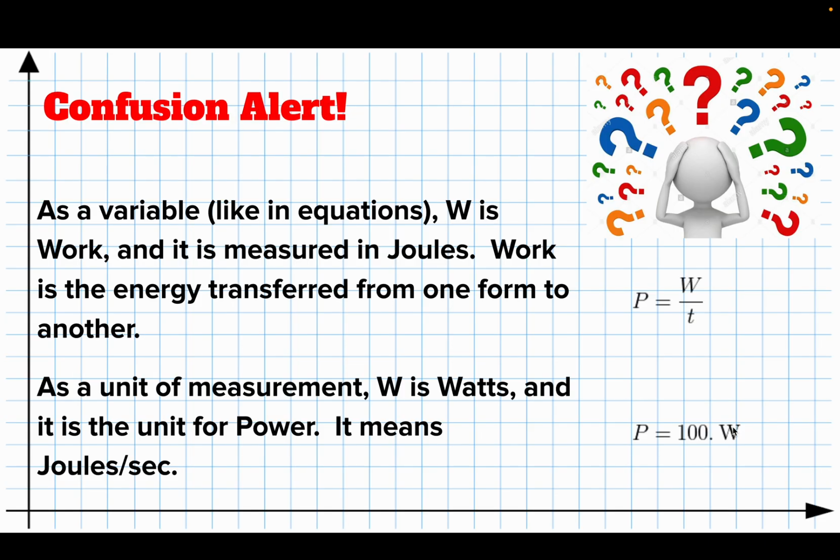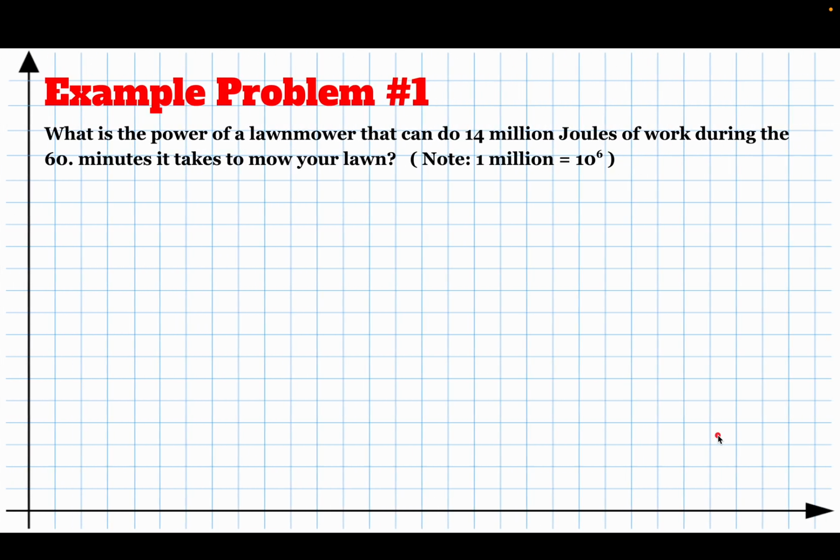When you see W's laying around, try to figure out what they mean. If it's in an equation, it represents work, which is the transfer of energy. If it's a unit after a number, then it's a unit of power, and that represents joules per second. Let me solve 3 example problems for you to see how this all works.